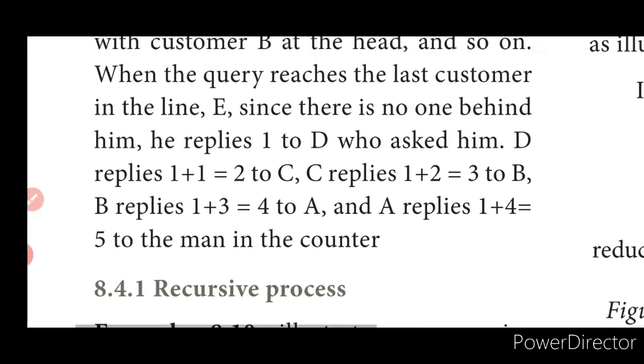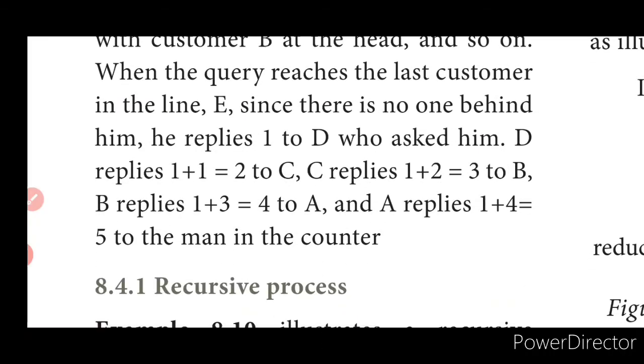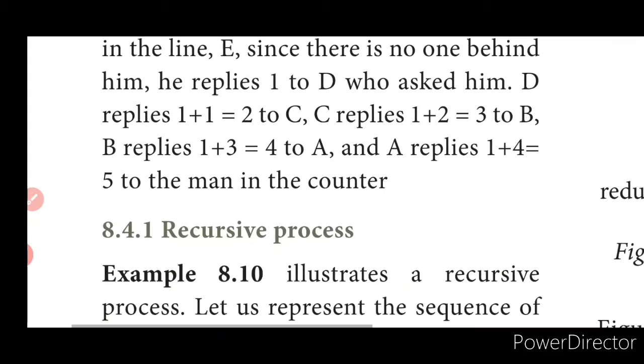How is it actually moving? The query is actually reaching the last customer in the line. When he turns up and finds that there is no person available, he tells that there is no one behind, only one. The previous man says that there is one behind, so 1 plus 1 is equal to 2. The answer just moves from the last to the first. Yes, this is actually called a recursive process.